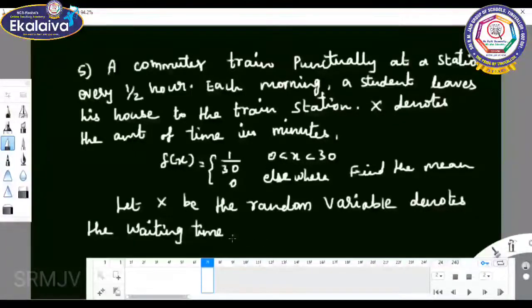X is continuous in the interval 0 comma 30. So it is a probability density function.